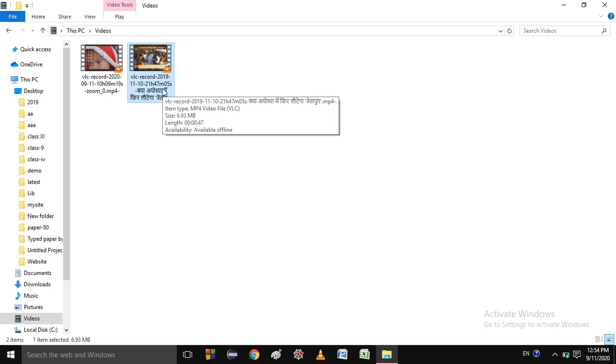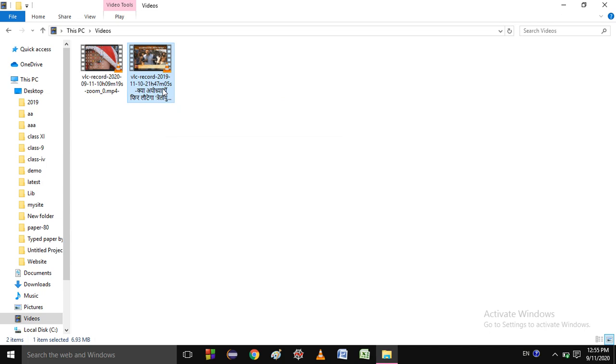So moving means the copy, and the difference between moving and copy is, in the case of copy, at both places the content of files or folder will be available, but in moving, when you cut it from the place, then it will be deleted at that location and it will be pasted at the new location. So the data will be available only at the new location. This is what moving a file means.